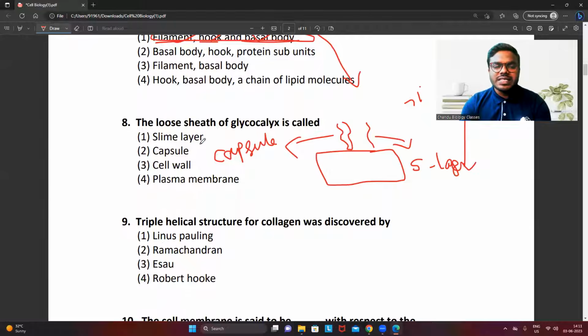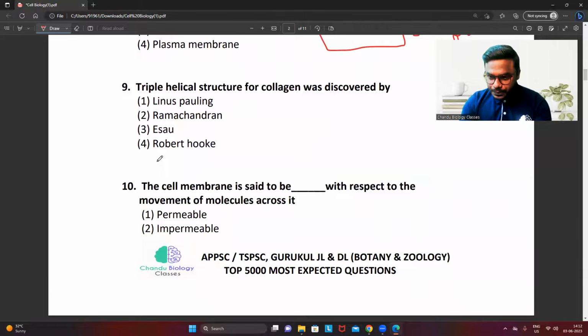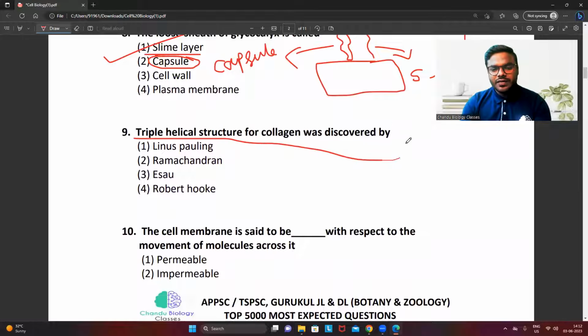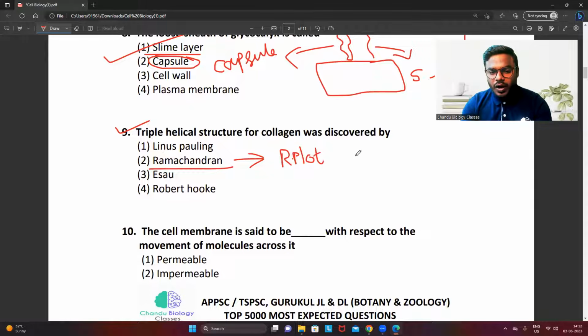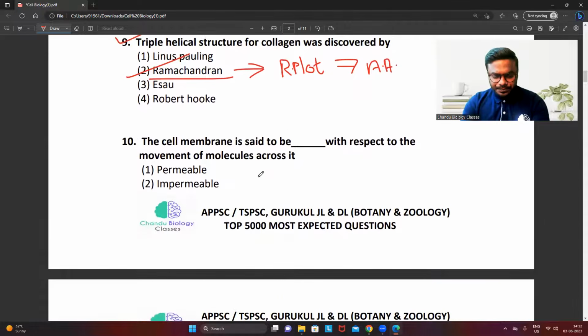You can also call it the slime layer. Obviously true. So tight or condensed structure is the capsule. But in the question they have asked about the loose structure, which is the slime layer. Not to get confused with that. A direct question, friends. Even this question was asked at the SET level also. Triple helical structure of the collagen was discovered by Ramachandran. You know, right? Ramachandran is the one who proposed the Ramachandran plot for all the amino acids. So anyway, the triple helical structure of collagen was also discovered by Ramachandran.